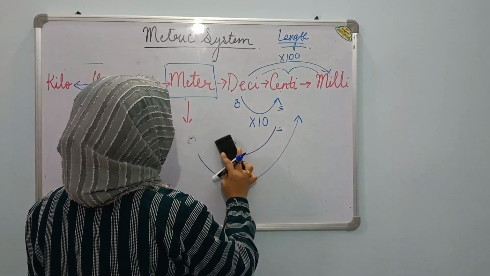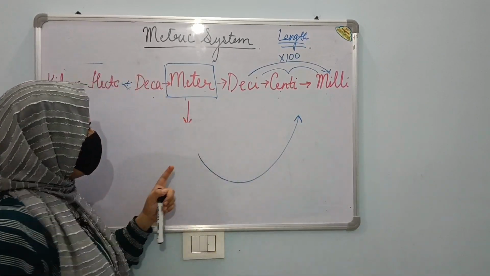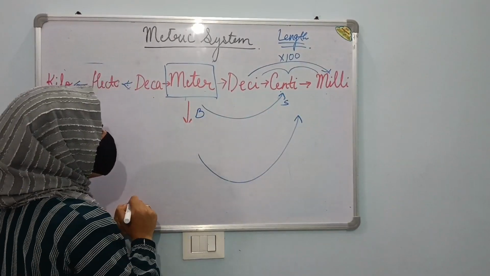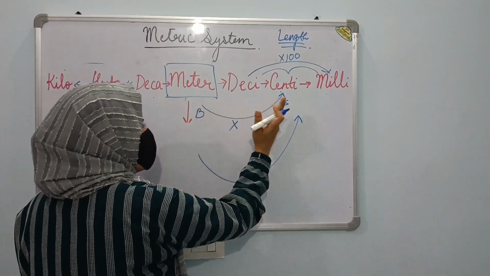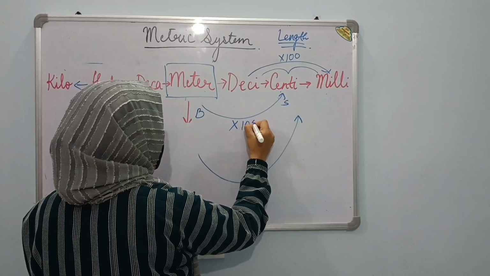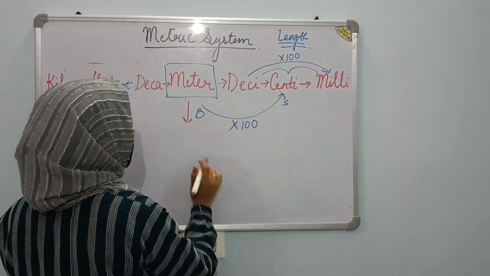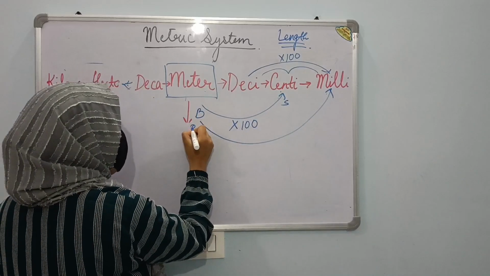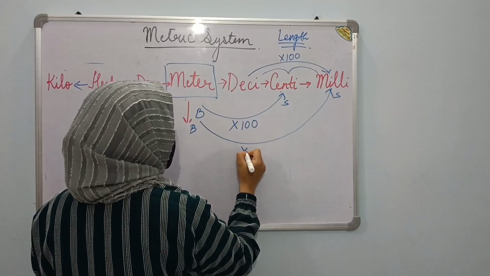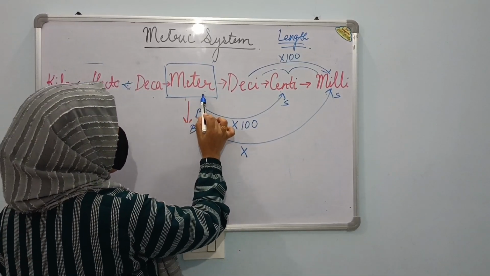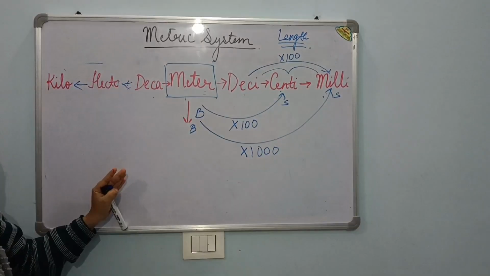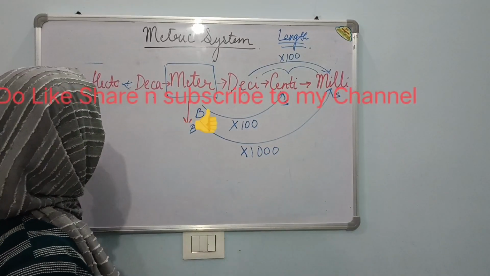Now similarly, if you have to convert meter to centimeter, meter is a bigger unit and centimeter is a smaller unit. It means going from bigger to smaller unit, you multiply. How many steps? 1, 2. So multiply by 100. Now meter to milli. This is a bigger unit and this is a smaller one. So you are converting from a bigger unit to a smaller unit. So again you will multiply by how many steps? 1, 2, 3. 3 jumps, so by 1000. So this way you'll be able to solve all the interconversions.